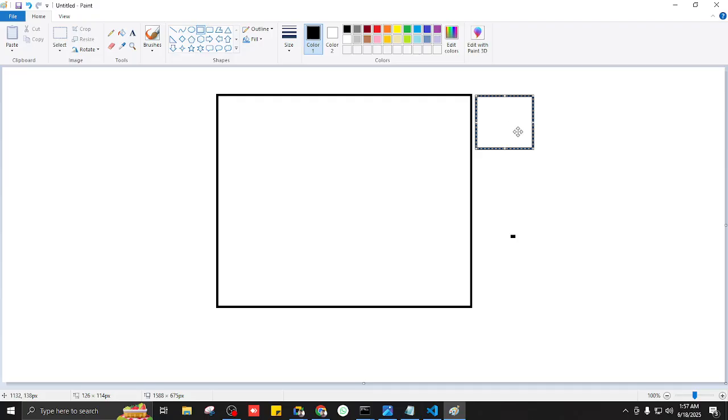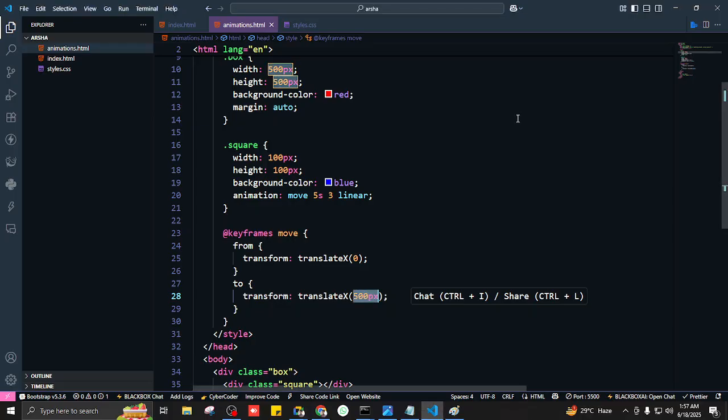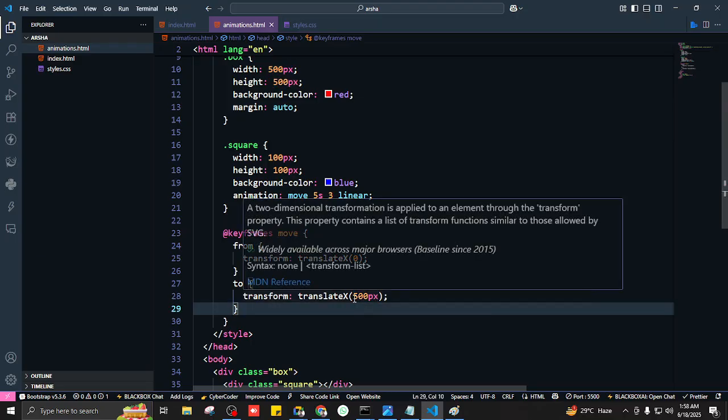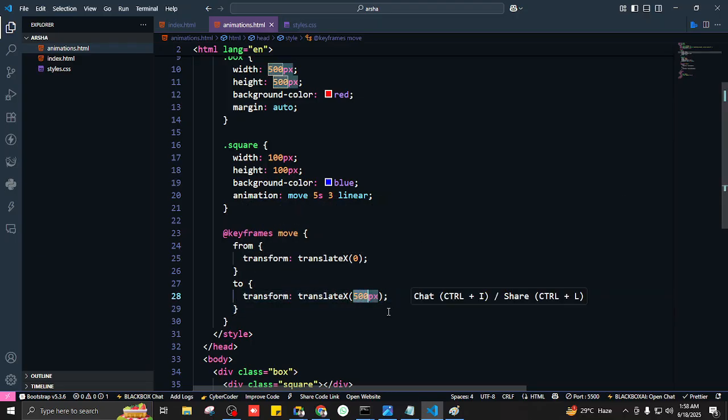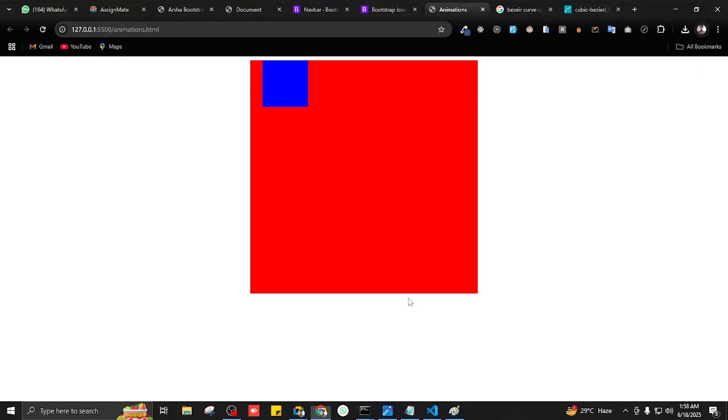So if we want to make this box contained inside the red box, we can subtract the width of this box. How much is the width of the blue box? 100 pixels. So if we subtract 100 from 500, we are left with 400. So 400 would mean that this box is going to be contained inside the parent.